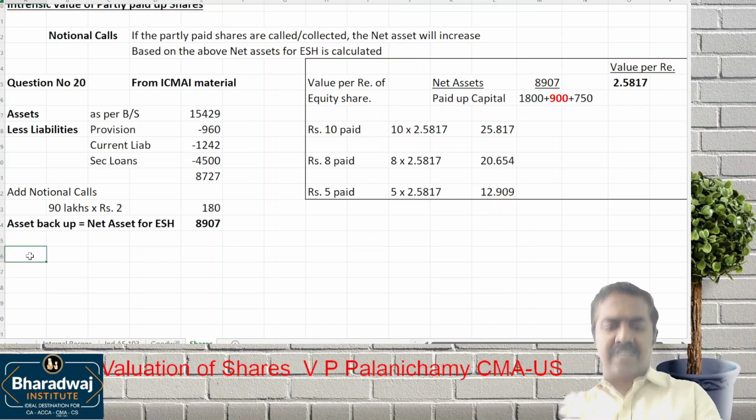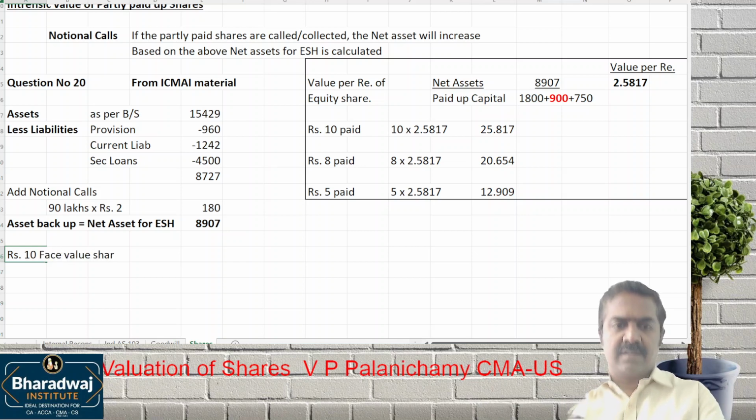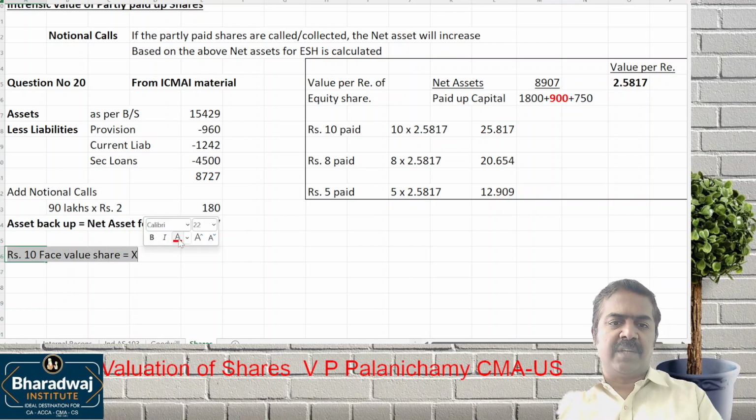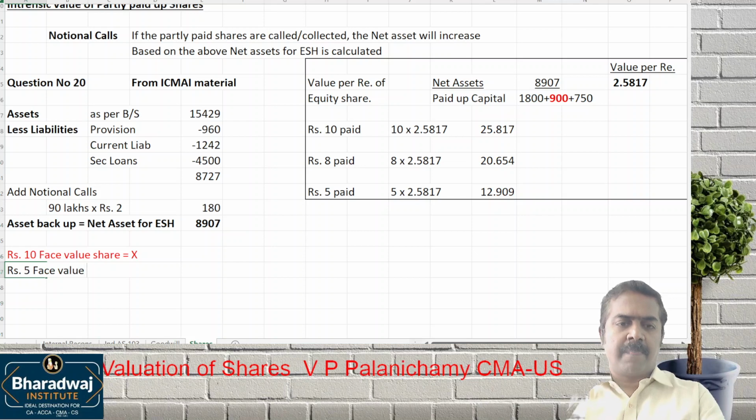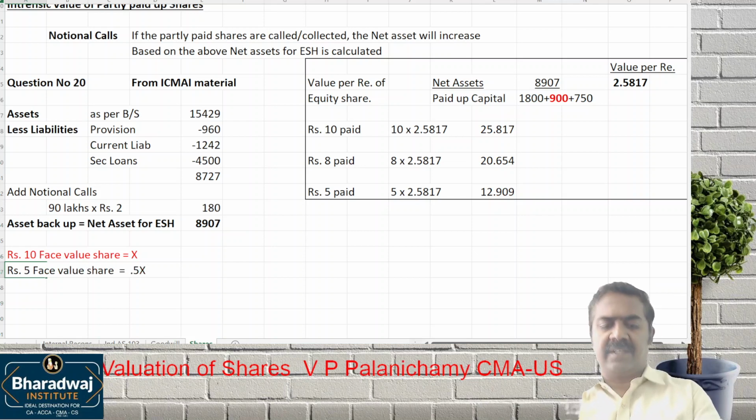Let us assign the weight. For rupees 10 face value shares, let me take it as X. If it is rupees 5 face value shares, it will be 0.5x.